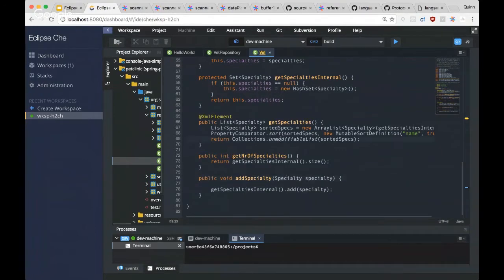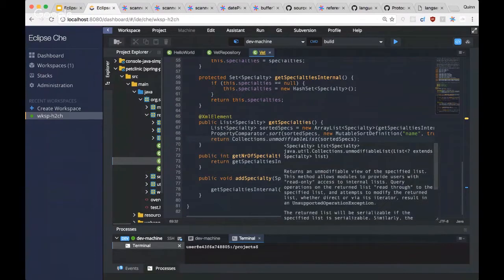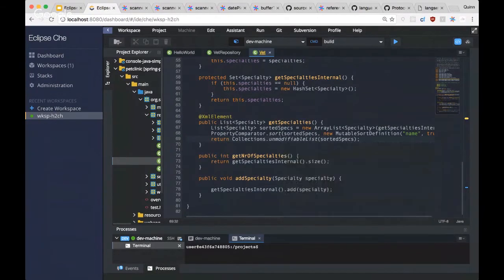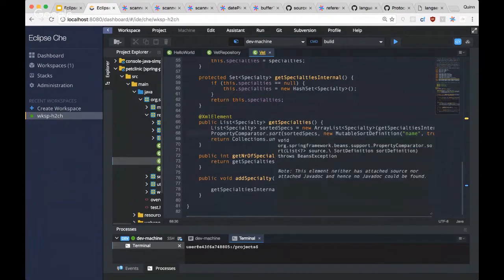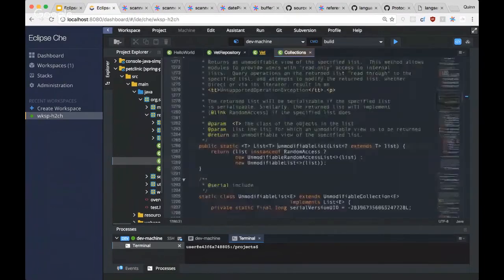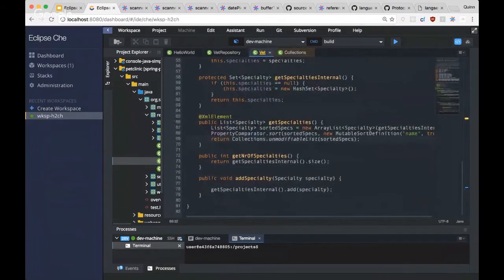And basically you would not be able to program if you didn't have this type of language intelligence. It just needs to work. It's really table stakes for an IDE. We also have things like jump to def and so on, and it just works. And so that is crucially important for Che to be successful as a cloud workspace.